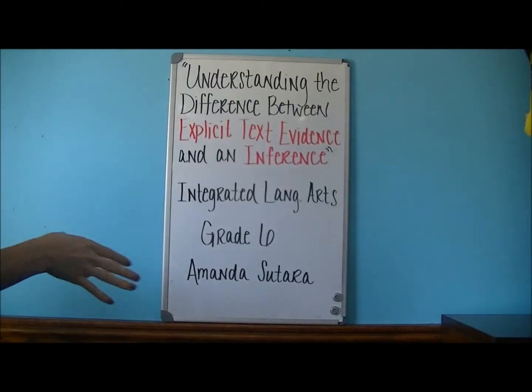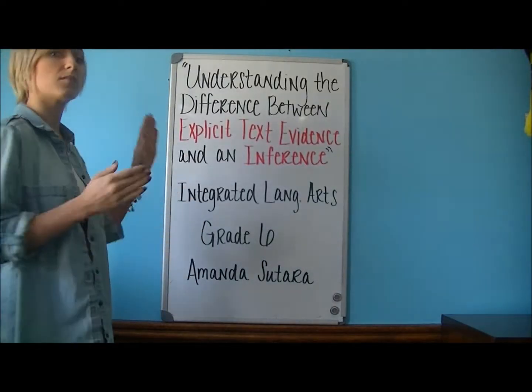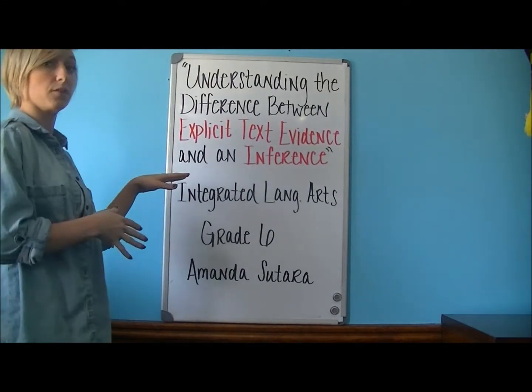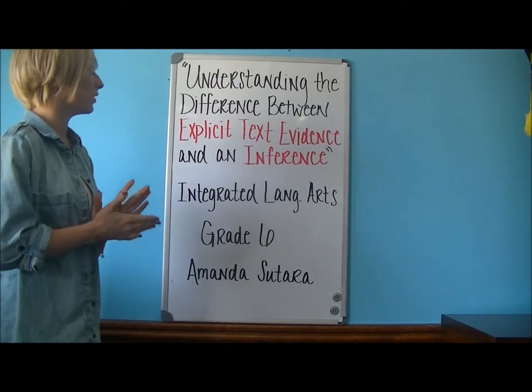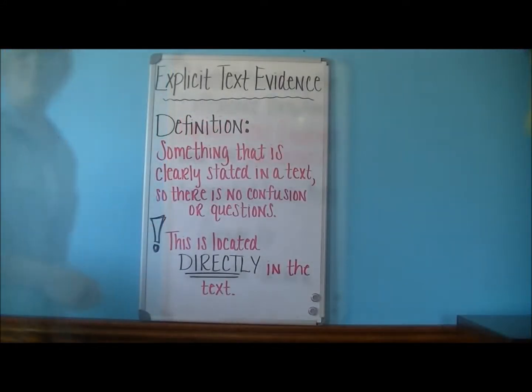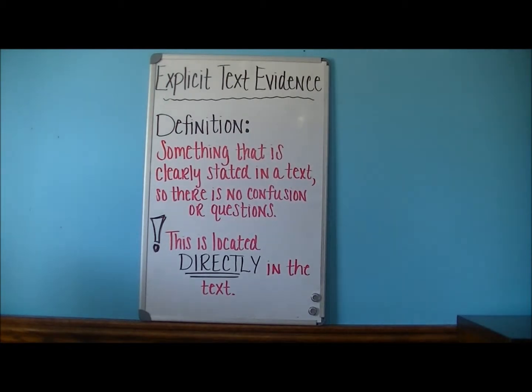Today we'll be discussing the difference between an explicit text evidence and an inference. So why don't we start with explicit text evidence? Explicit text evidence is defined as something that is clearly stated in a text so there is no confusion or questions. And the one thing that you must remember about this is that it is always located directly in the text. I'll show you an example.